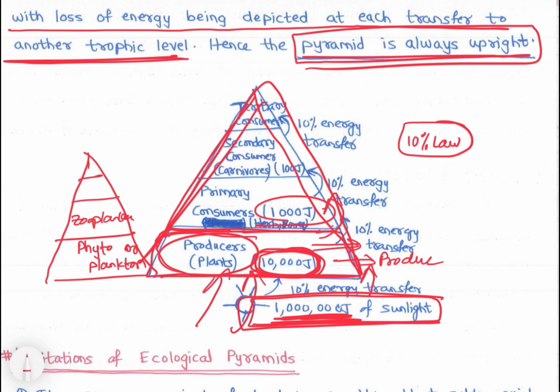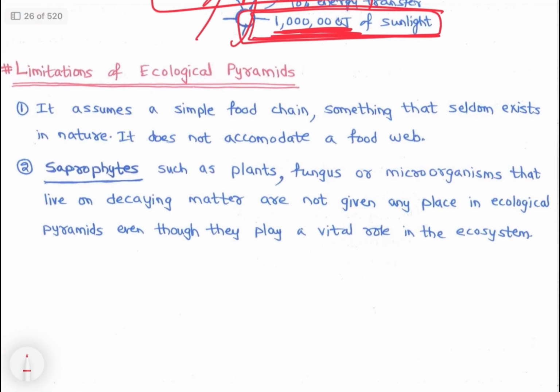Because of waste, in the forms of waste of energy, in the forms of defecation, etc., energy would always be lost. Only 10% is transferred. So that's why the energy pyramid is always upright. As we move from producer to higher trophic levels, energy would be reduced, right? Next are the limitations of ecological pyramids.